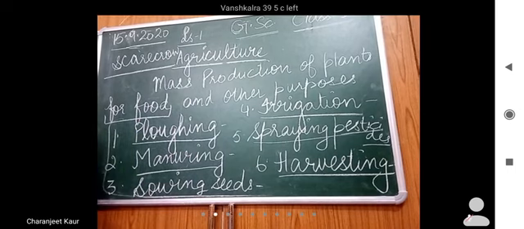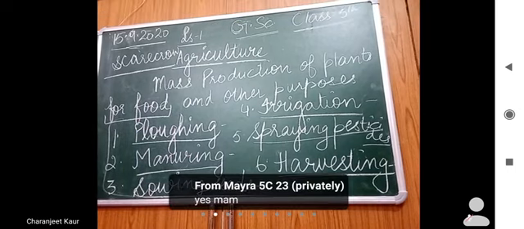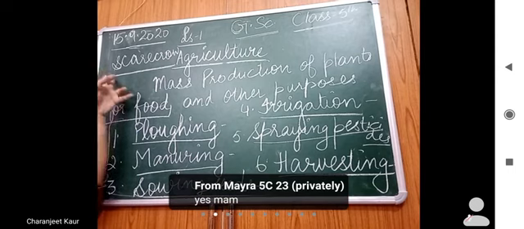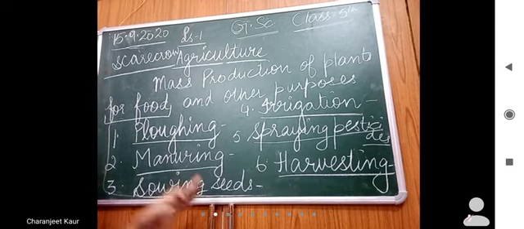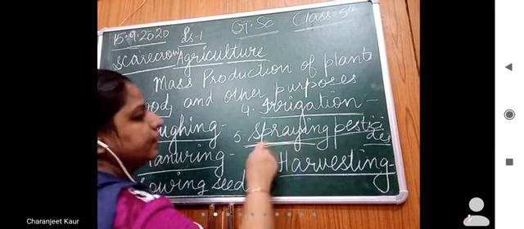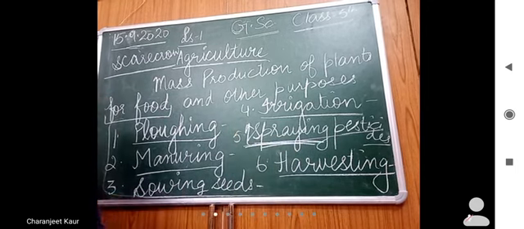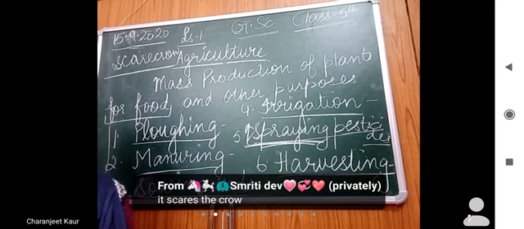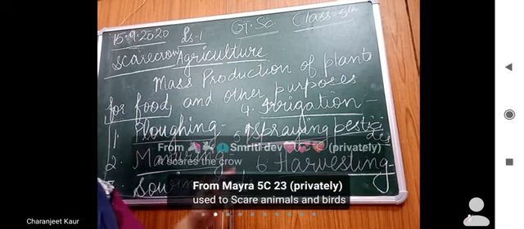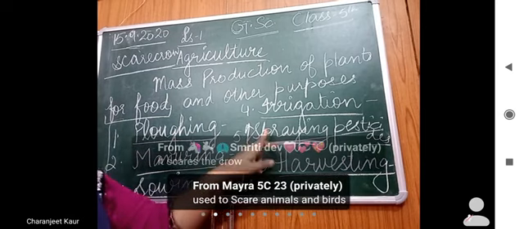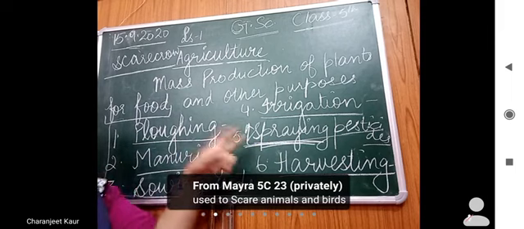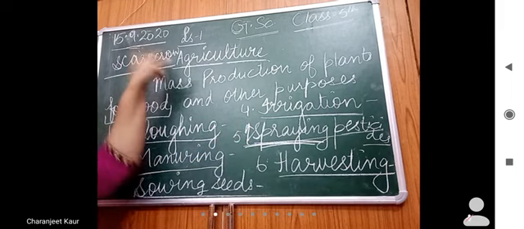This is generally kept by the farmers in the field. At this step they also keep a scarecrow. Yes, Smriti, right. It is used to scare the animals and birds. That is why its name is scarecrow.